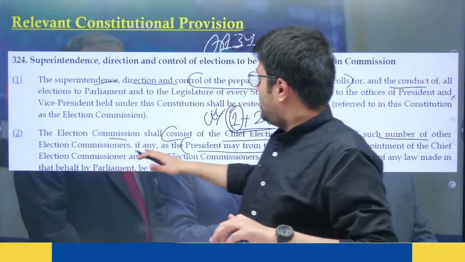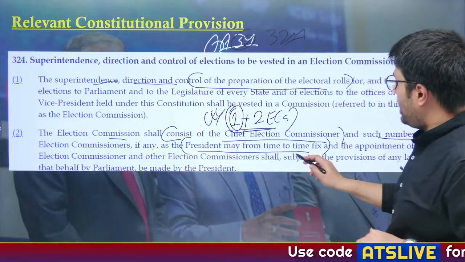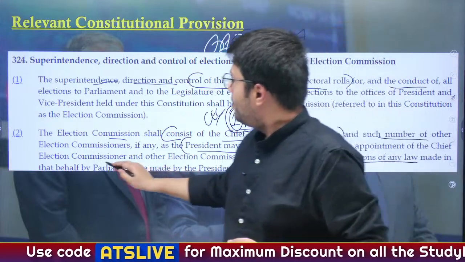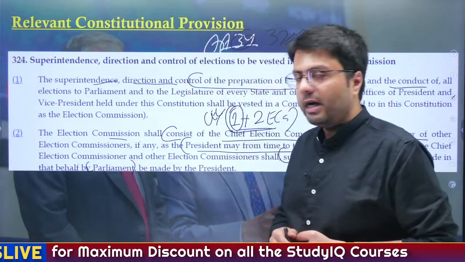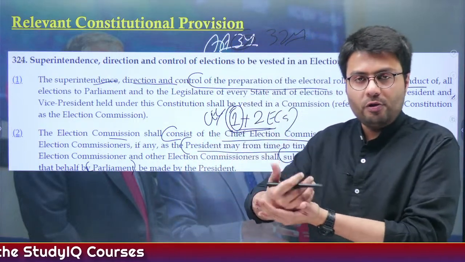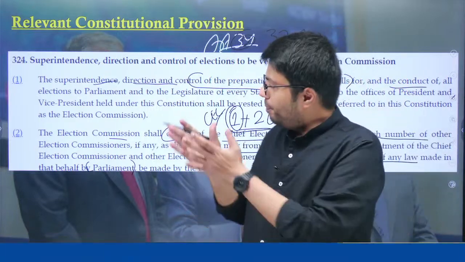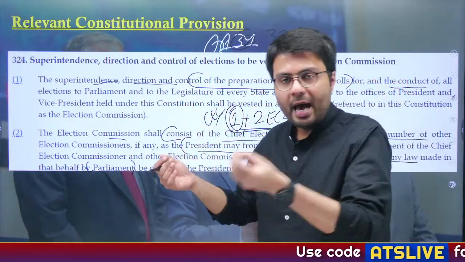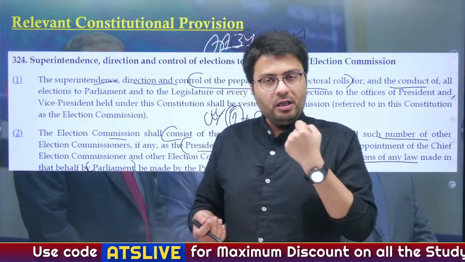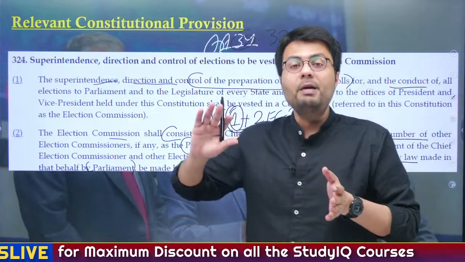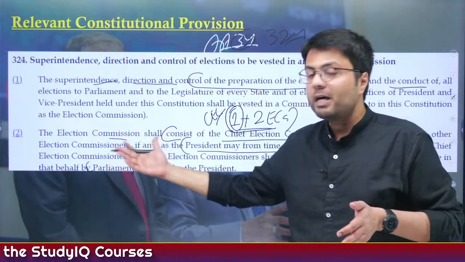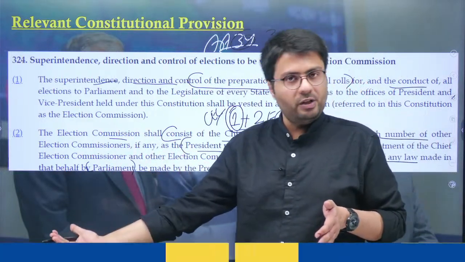Now, if you look at this particular screenshot, it says that this appointment process shall be subject to the provisions of any law passed by the Parliament of India. But earlier, there was no law which regulated the process of appointment of the Chief Election Commissioner. So the appointment to the office was made on the recommendation of the Prime Minister himself. This created a whole set of problems, as many petitions were filed in the Supreme Court that there is actually no law passed by the Parliament to regulate the appointments of the election commissioners.